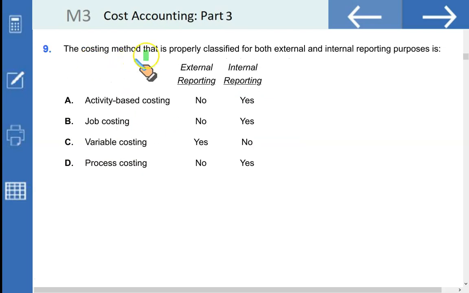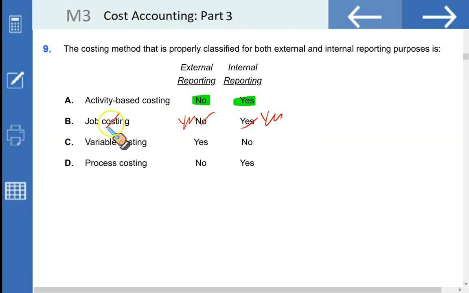The costing method that is properly classified for both external and internal reporting purposes is as follows. Activity-based costing is acceptable for external reporting? No. For internal reporting, yes. This is a perfect combination. Let us discuss others as well. Job costing is fine for external reporting and fine for internal as well. So it should be yes, yes.